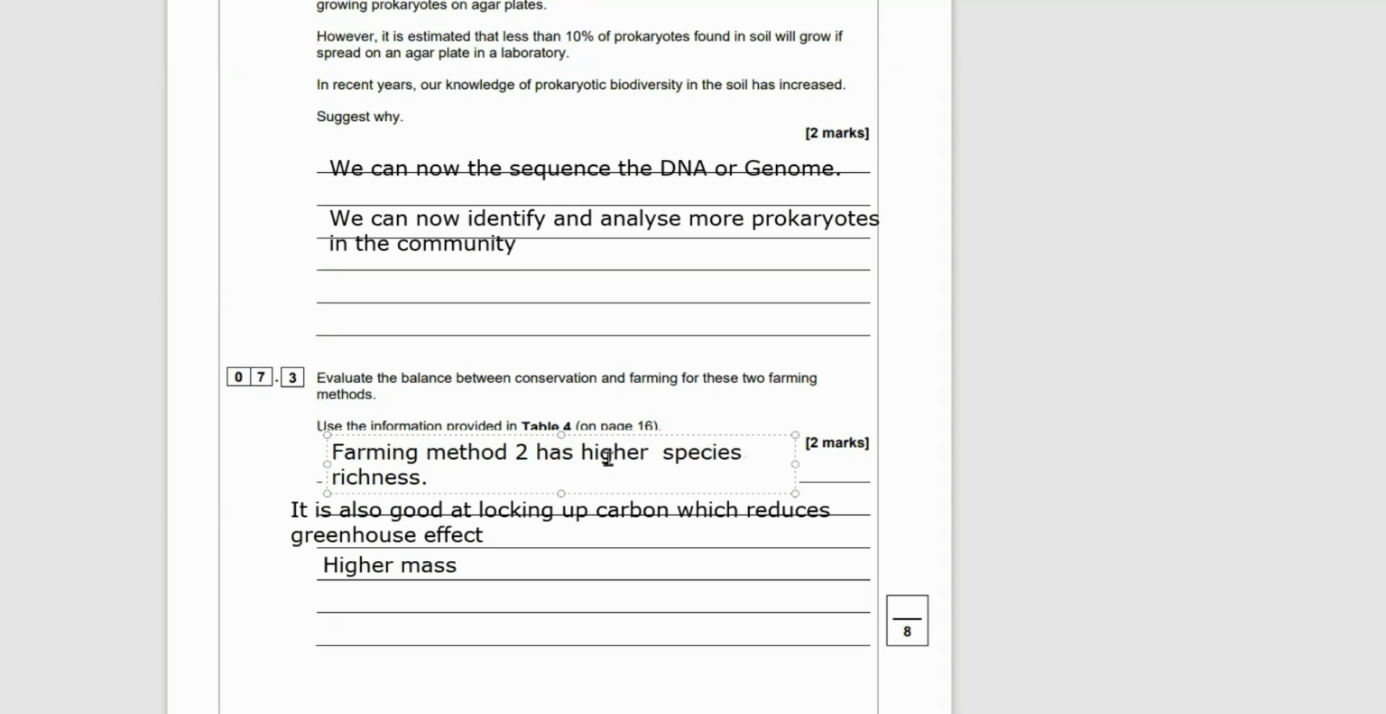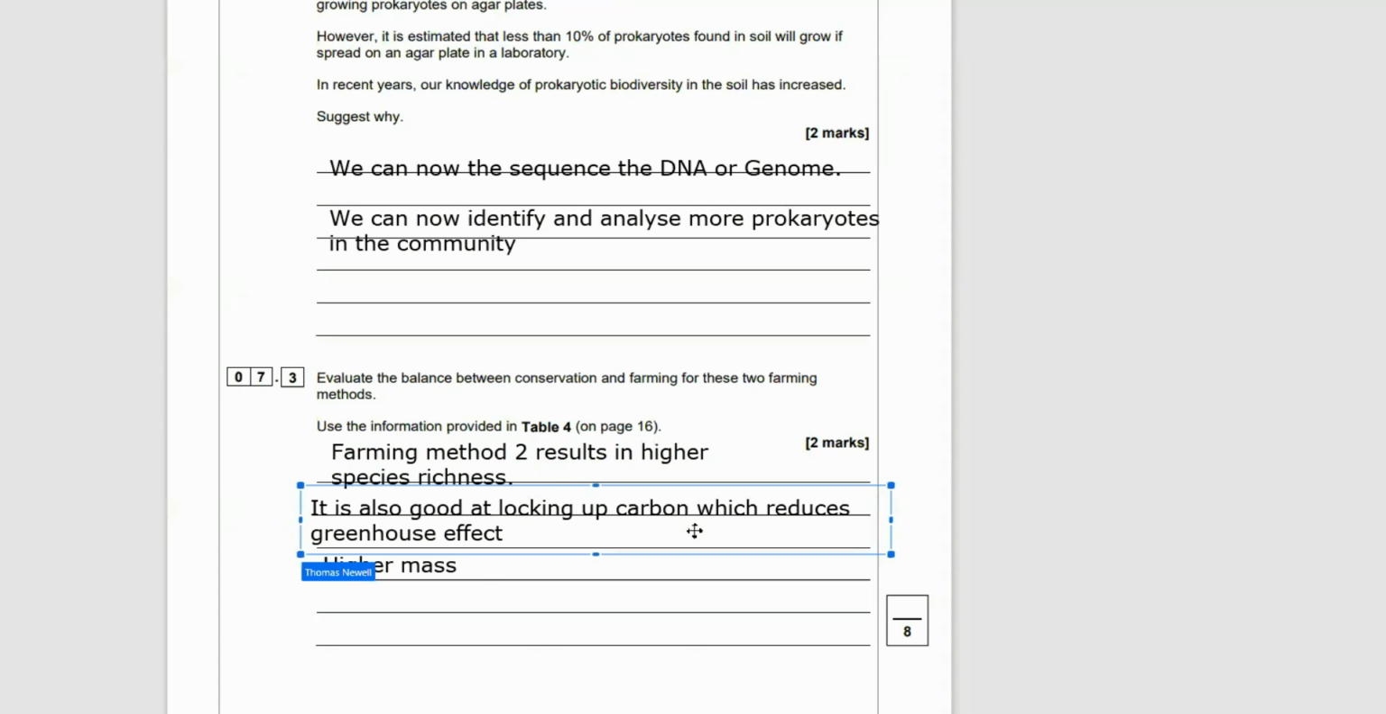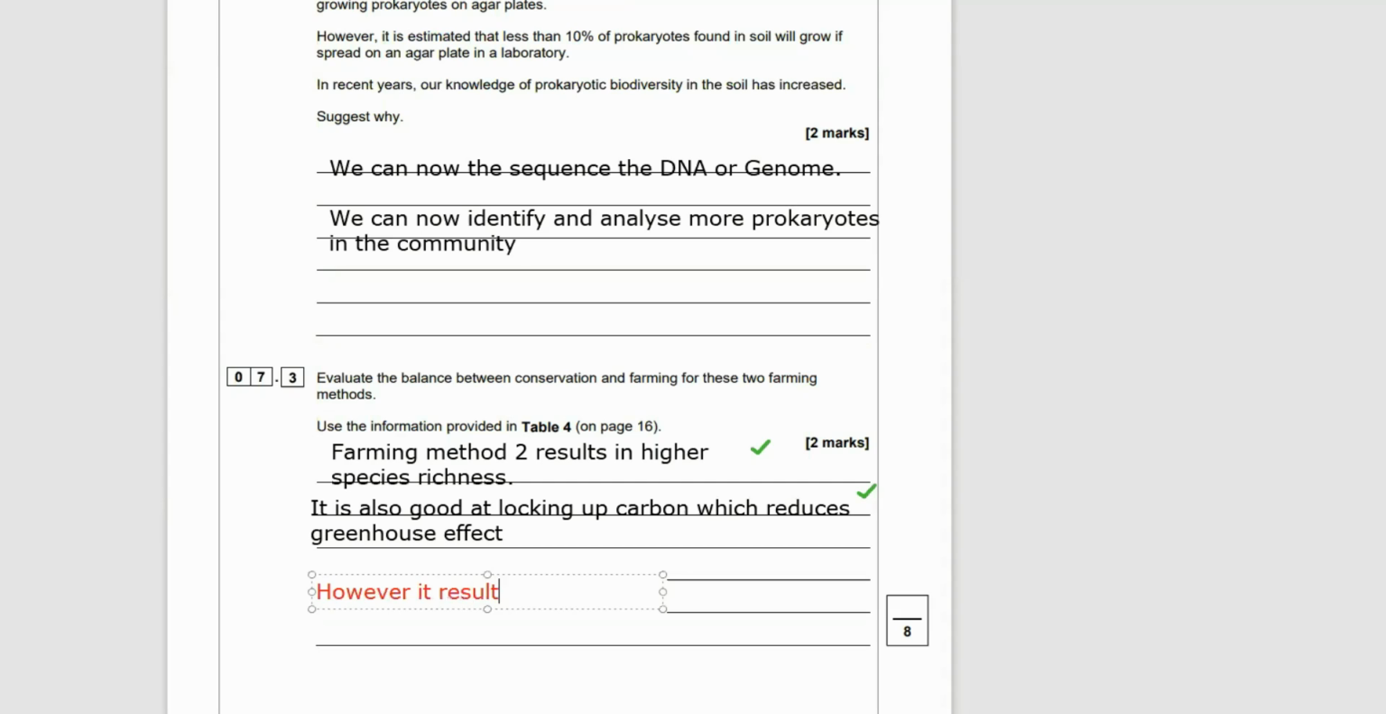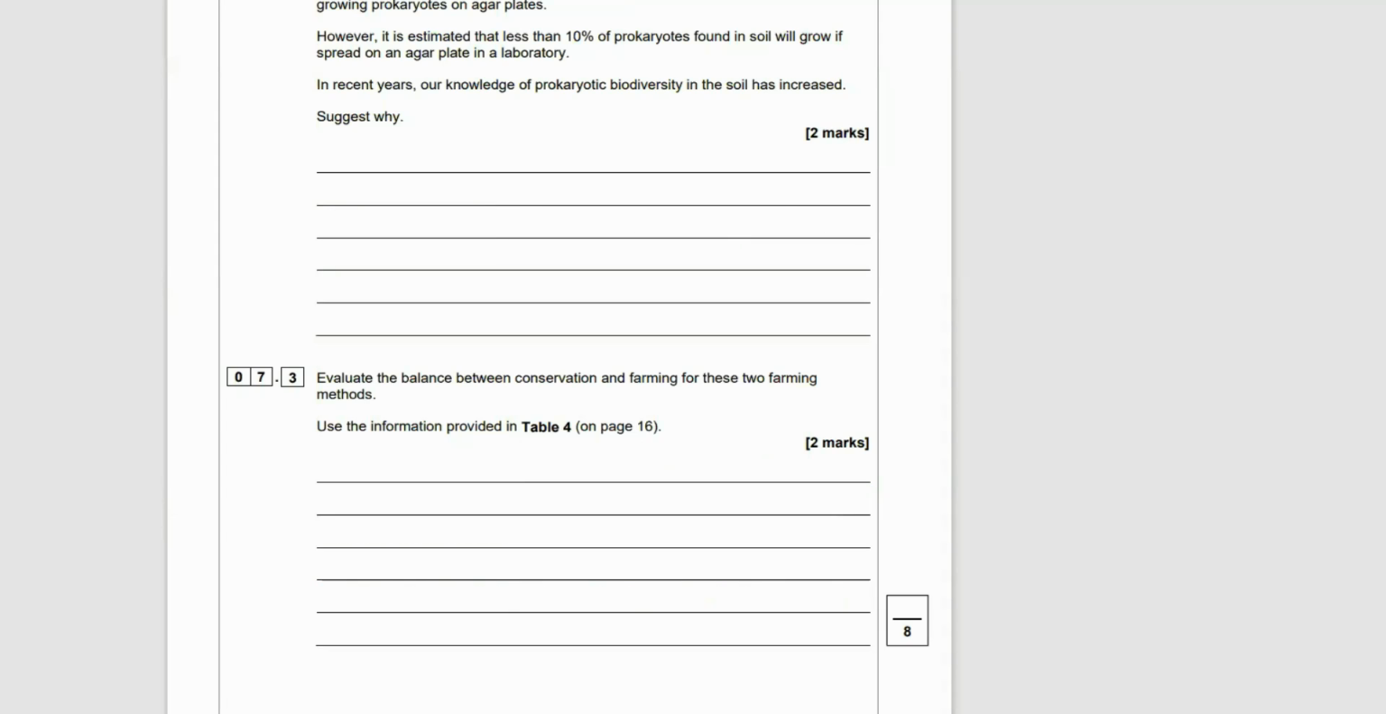However, it did produce a smaller yield of wheat in farming method 2. So although it might be better for conservation, better for reducing the greenhouse effect, and you get a higher species richness and a greater biomass, you actually don't produce as much food for food security and feeding people. Basically, you get a lower yield, which might mean you need to increase the amount of farmland used and things like that. So yeah, it's all a balance. All right, let's zing on.